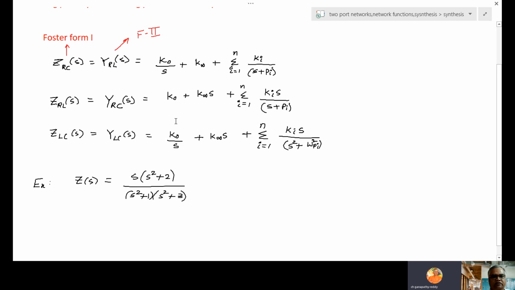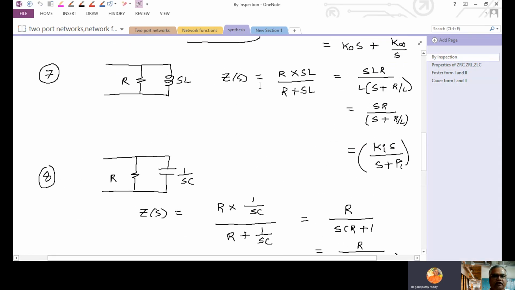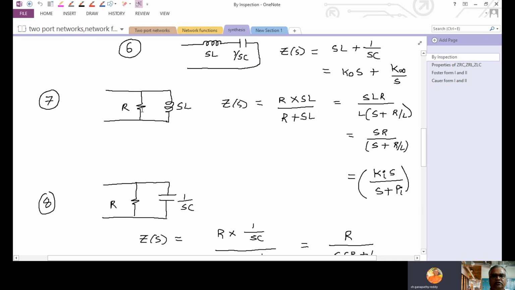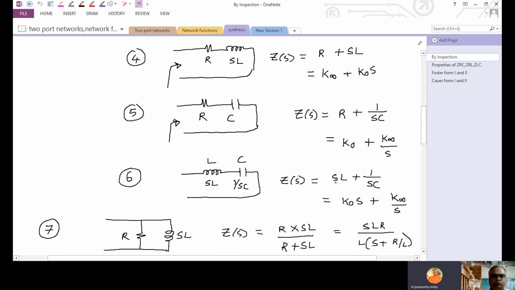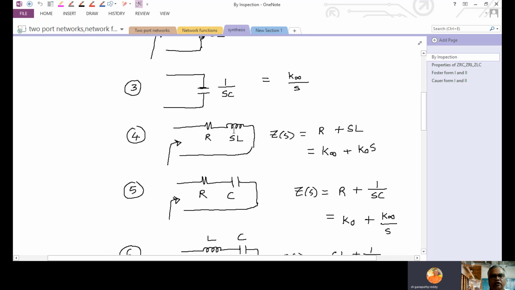Now the RL parallel. If you go back, this RL parallel, how does it look? Ki s by s plus Pi. Here one RL, it has a pole at, small mistake.